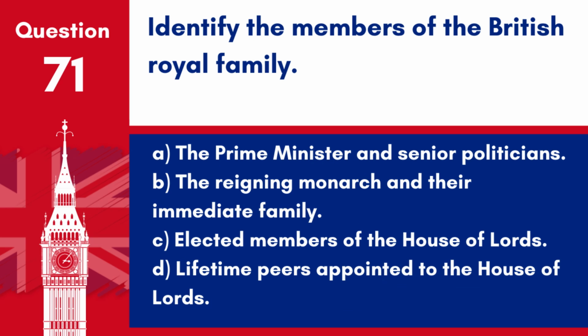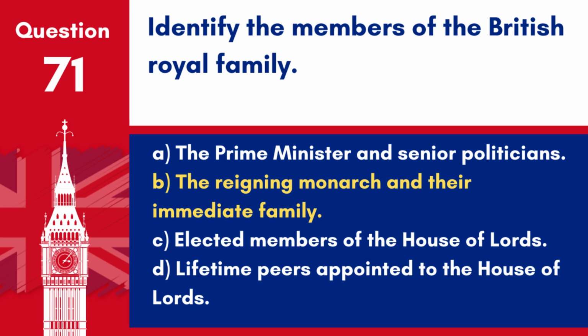Question 71. Identify the members of the British royal family. A. The Prime Minister and senior politicians. B. The reigning monarch and their immediate family. C. Elected members of the House of Lords. D. Lifetime peers appointed to the House of Lords.